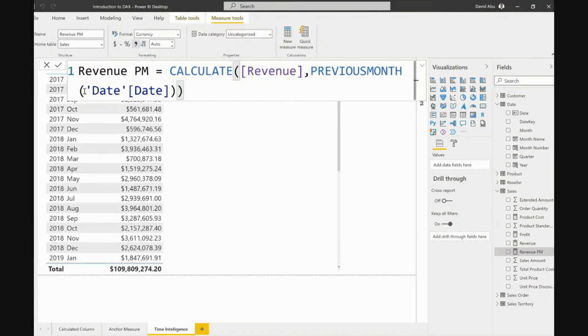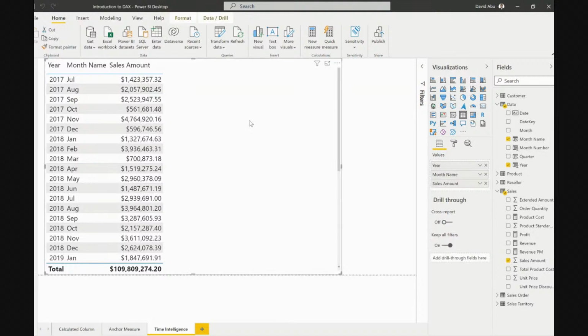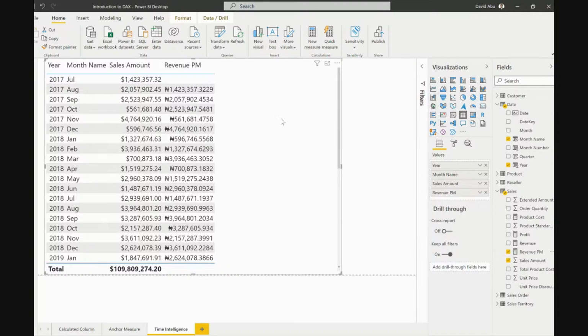Good, we are fine. So we need to bring it into the table to be sure that what we're doing is correct. So now let's click on it. I'm going to bring in our revenue previous month. Cool. Now if you look at it, you will notice that we have 1423. It's going to be telling us the previous month, the previous month, the previous month. That's just what it's going to do.